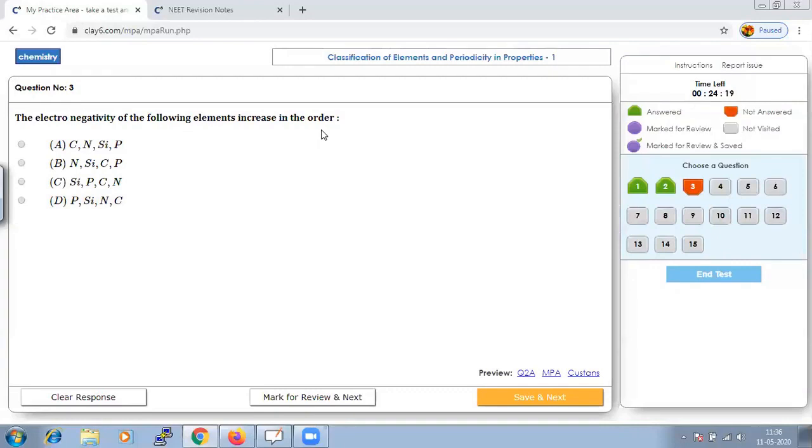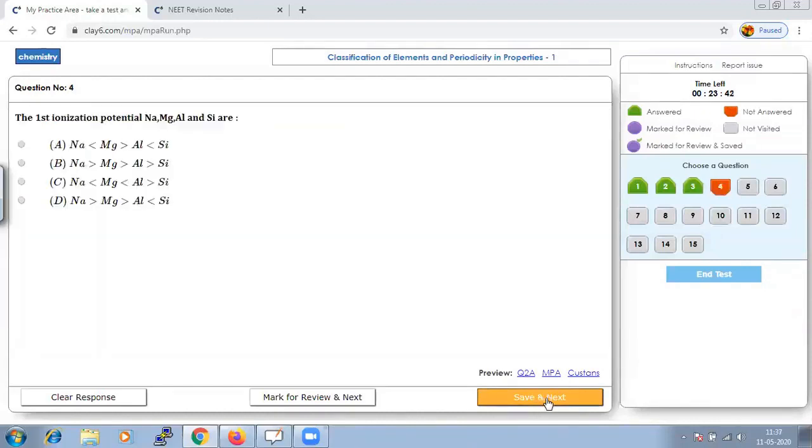As I told you while learning electronegativity, properties are very important to learn, and the order is also very important, whether it is increasing down the group or decreasing down the group, increasing along the period or decreasing along the period. That is very important to learn. Hence, it is a fact that electronegativity increases along a period and decreases down the group. So you could conclude that option C will be the right one.